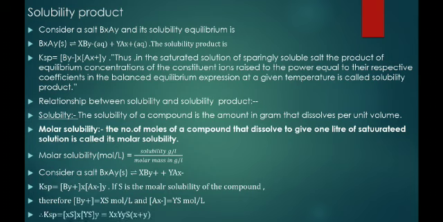Therefore, we can consider Ksp is equal to Xs raised to power X and Ys raised to power Y. Finally, it becomes X to power X, Y to power Y, S to power X plus Y. Now this is the formula, a very important formula. You note down this formula. Remember always, Ksp is equal to X power X, Y to power Y and S to power X plus Y.